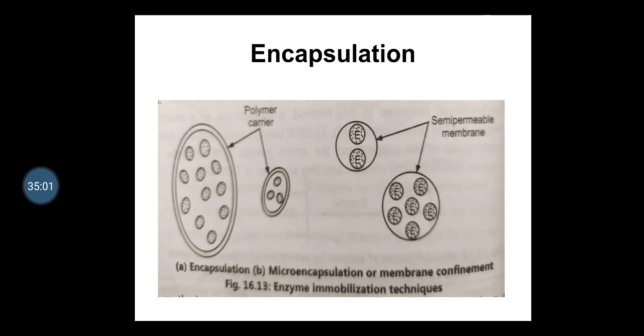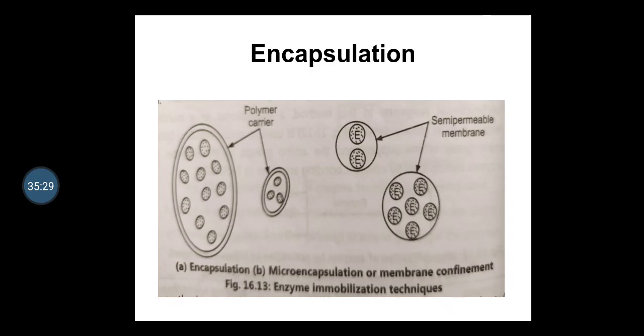Enzymes are immobilized within microcapsules prepared from organic polymers. The membrane encloses the enzyme and remains semi-permeable to the substrate and product. This method of encapsulation is very simple and cheap, and it also provides a large surface area for the enzyme to contact the substrate, and several enzymes can be immobilized in a single step.